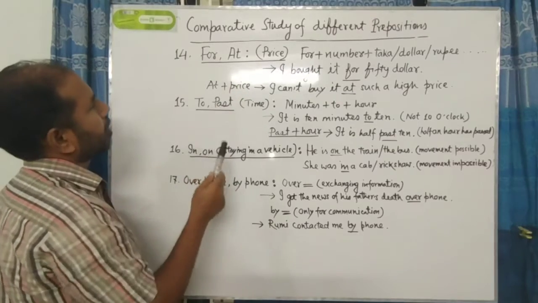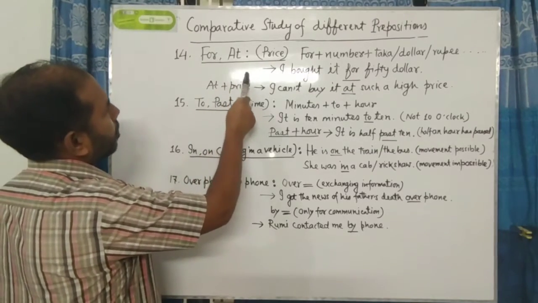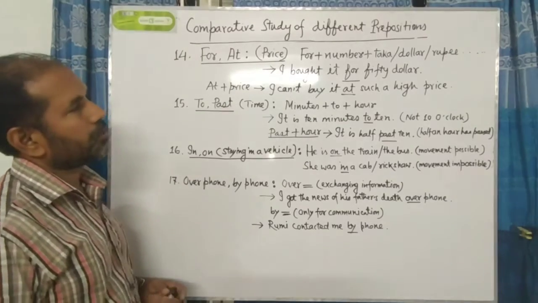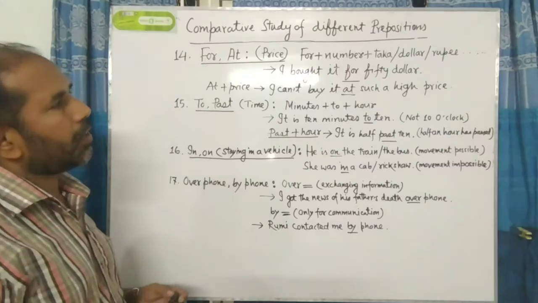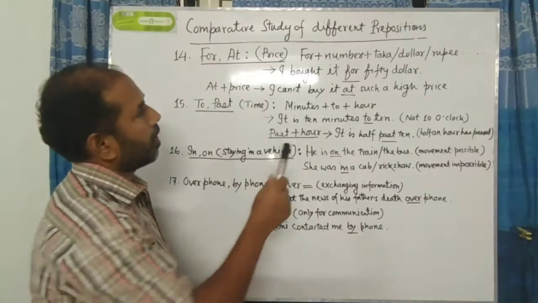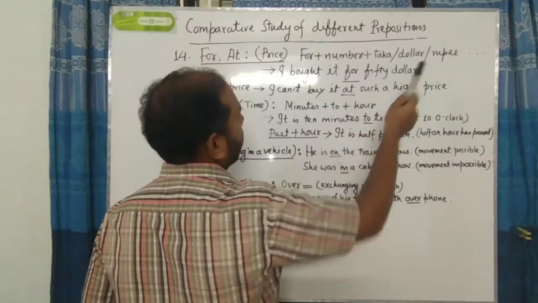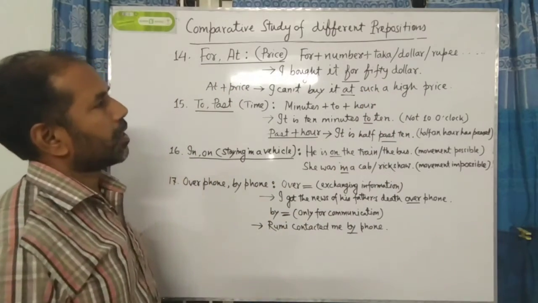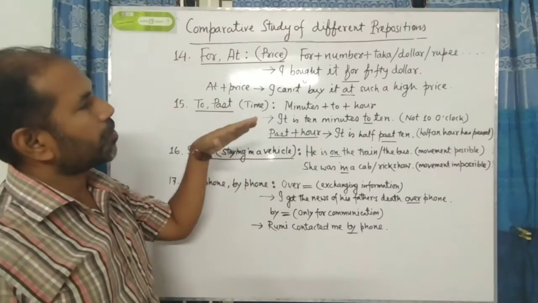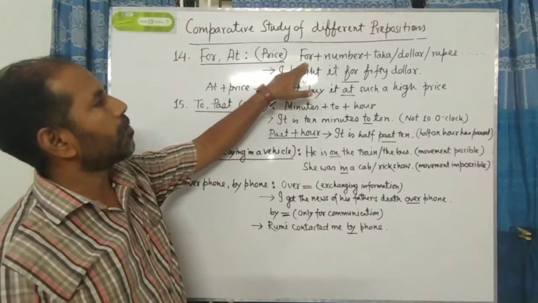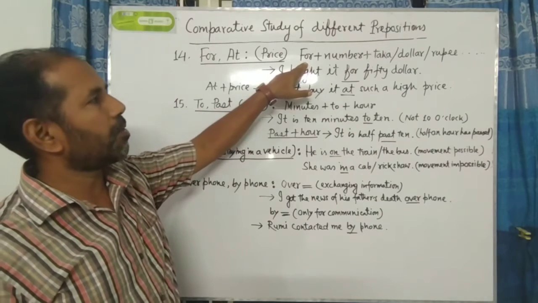So at the time of using these two prepositions related to price, you have to be very careful. And here is a formula. Please follow the formula. For plus number plus taka, dollar, rupee. If you want to use for, you have to follow this formula.